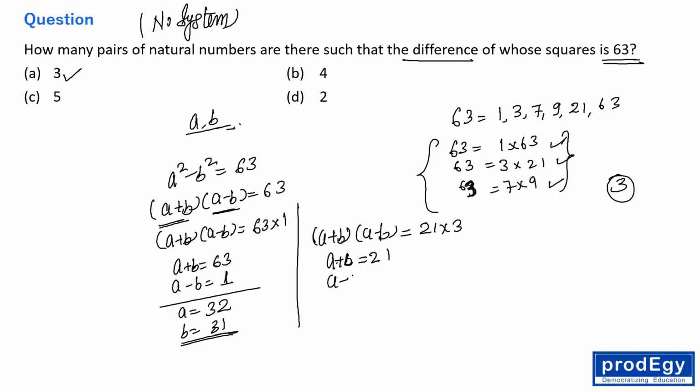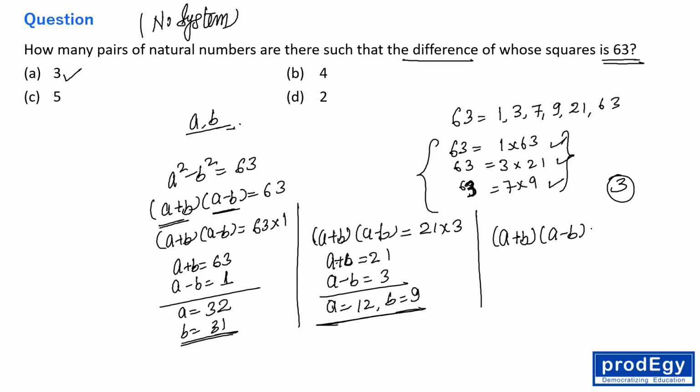And a minus b as 3. So while solving these two equations, we are getting a is equal to 12 and b is equal to 9. Okay, all right, again a plus b, a minus b, is 9 into 7.